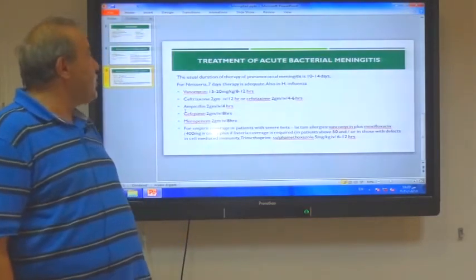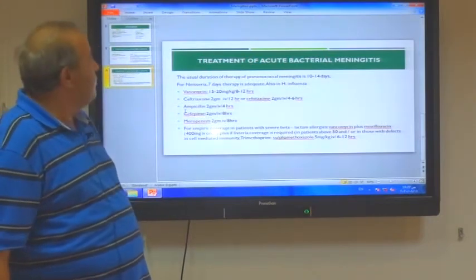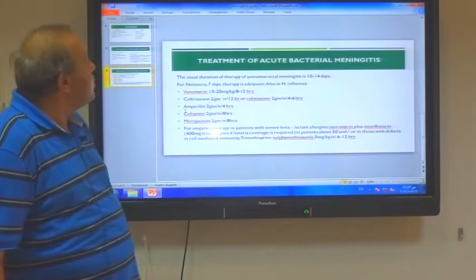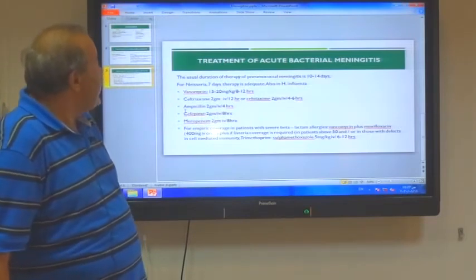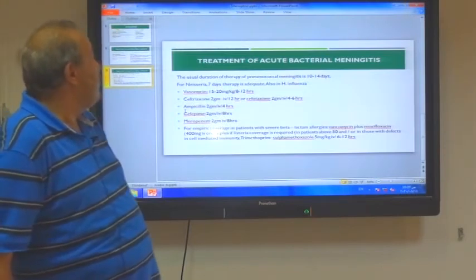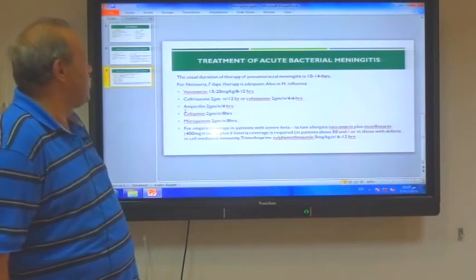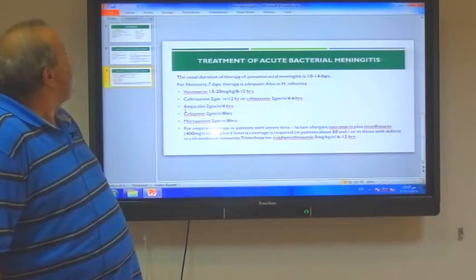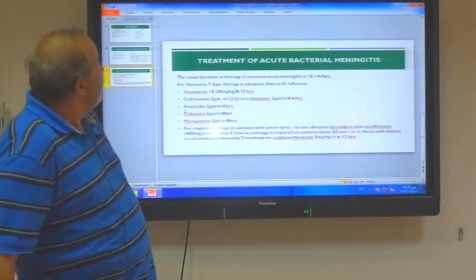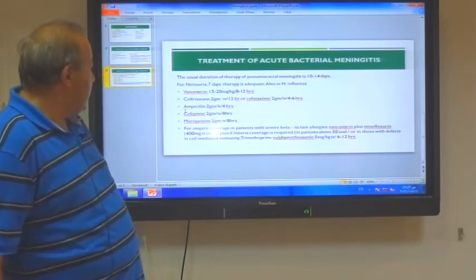The usual duration of therapy for pneumococcal meningitis, which is a common causative organism of meningitis, is 10 to 14 days. For Neisseria, 7 days of therapy is adequate. Also, 7 days is adequate in case of Haemophilus influenzae meningitis. The dose of vancomycin is 15 to 20 milligram per kg every 8 to 12 hours.